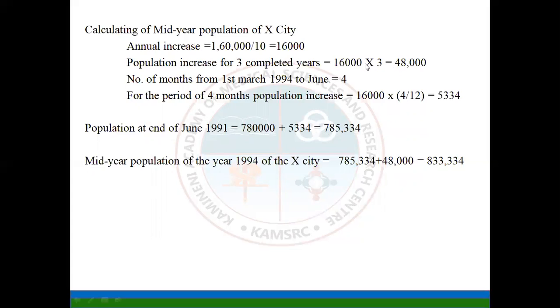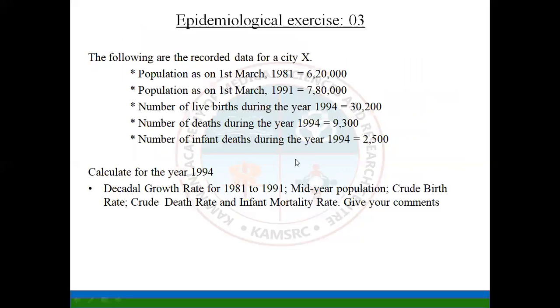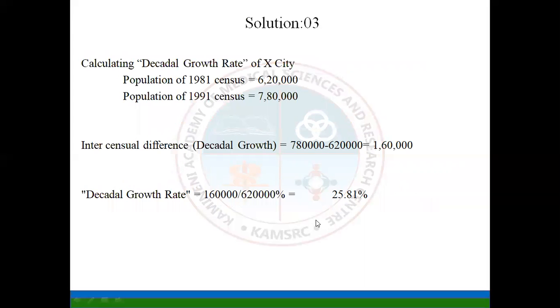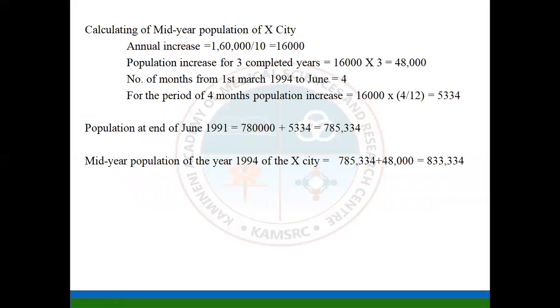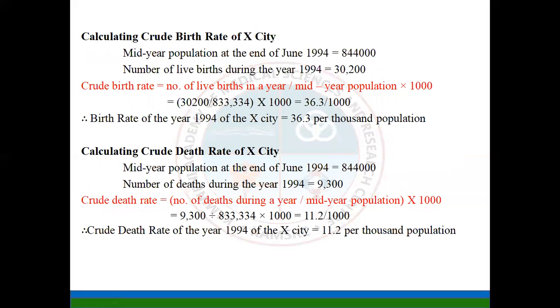What they had asked is to calculate the mid-year population, decadal growth rate, crude birth rate, and all these indices. So now the mid-year population is 8,33,334. Now the indices we have to calculate, first is the crude birth rate.